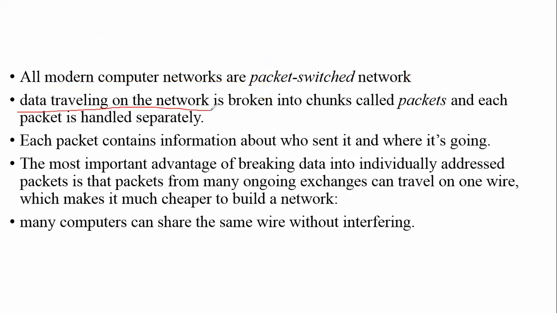Data traveling on a network is broken into chunks called packets. जो भी बड़ा बड़ा जो नेटवर्क्स होता है, बड़े बड़े जो डेटा होता है, उस डेटा को हम क्या करते हैं, ब्रोकन आउट करते हैं, उसके छोटे छोटे पैकेट्स बनाते हैं, और each and every packet is transmitted on a network. That chunk of a group of data is called a packet, and each packet is handled separately.